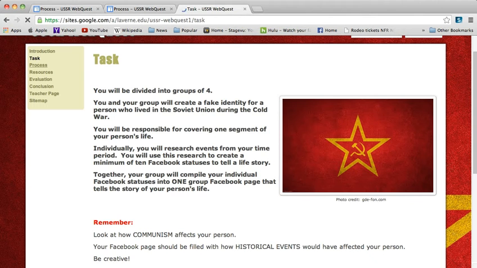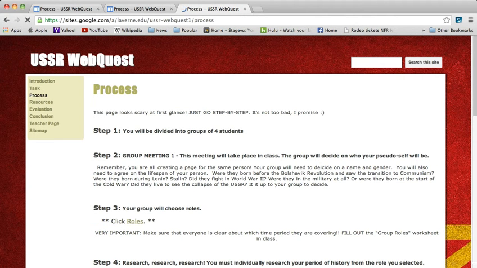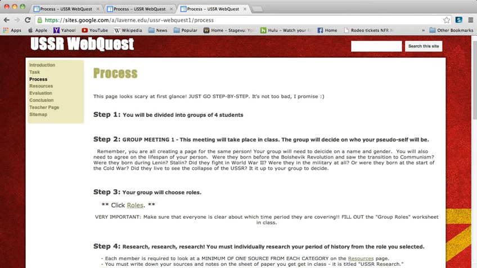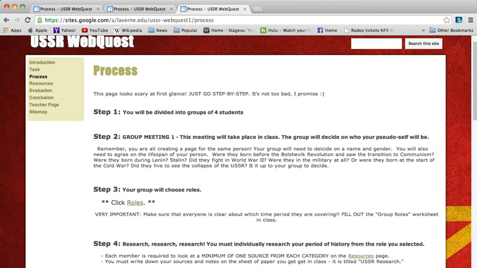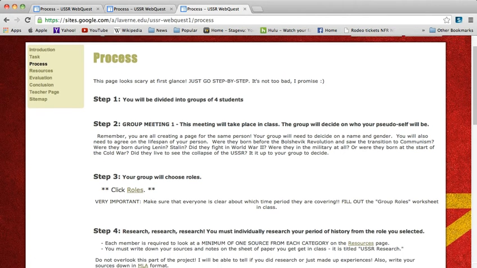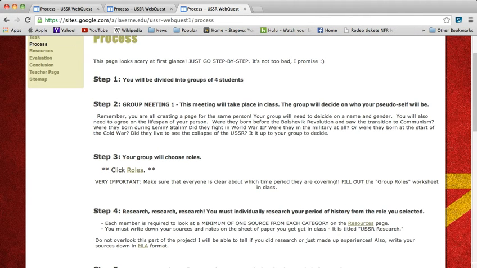Then I move on to the process page, which goes step by step on what I'm asking the students to do. I tell them it looks a little scary at first, a lot of text, but that it's really not that bad if they just look at it step by step. Step 1 is that they will be divided into groups of 4 students. At this time, they will be meeting for the first time in group meeting 1. It will take place in class.